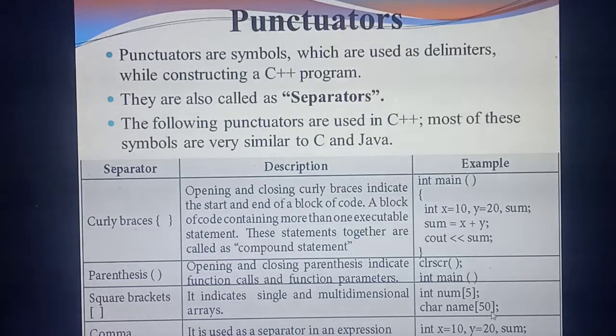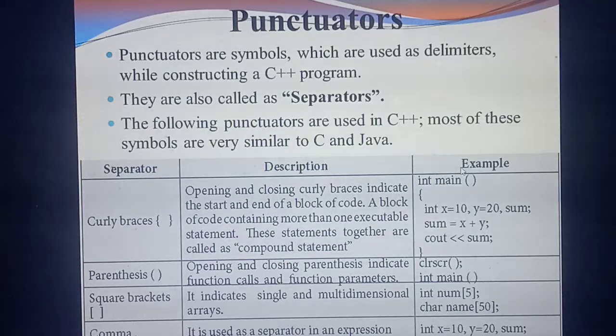Next one is comma. So this, you already know what the use of comma is. Comma is used to separate each and everything. If you are going to write an expression, it will separate the expression. If you are going to write two words, it will separate the two words. So an example they have given: int x equal to 10, then comma, y equal to 20, comma, sum. So by seeing itself you can know x equal to 10 is separated by comma, y equal to 20 is separated by comma. Last, it will end with semicolon.